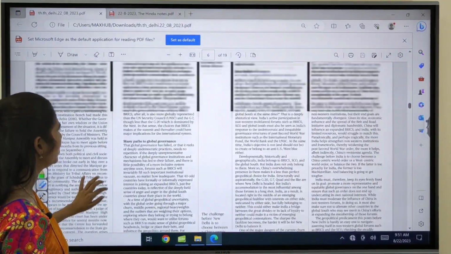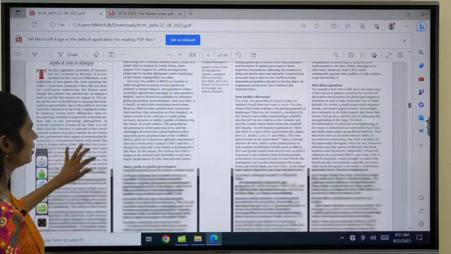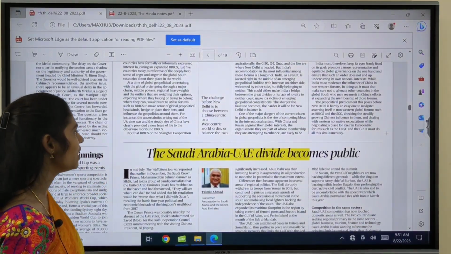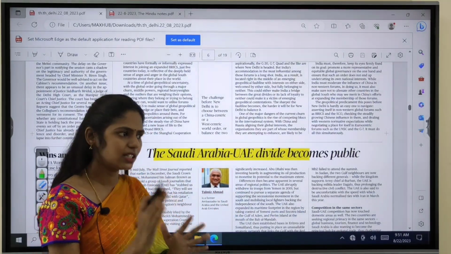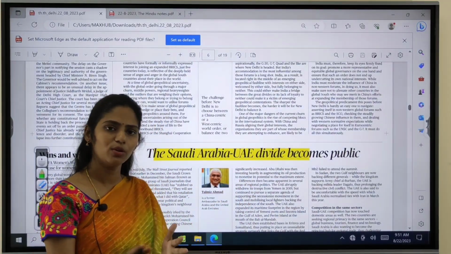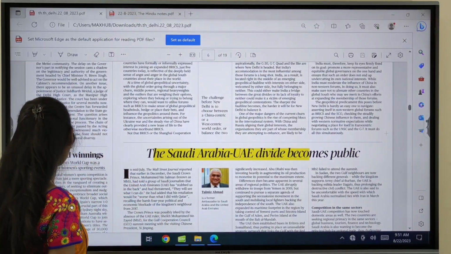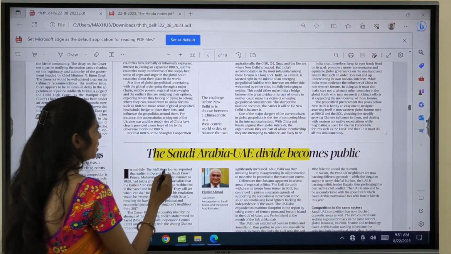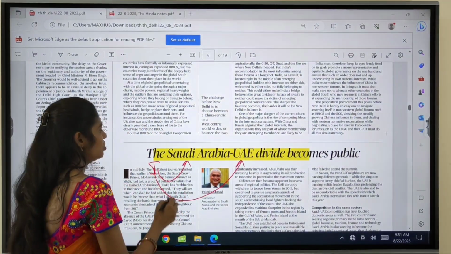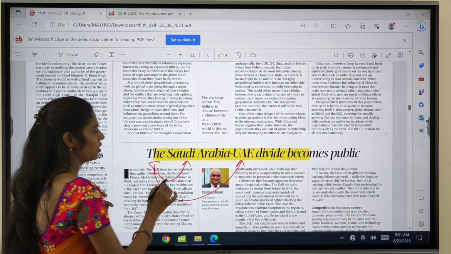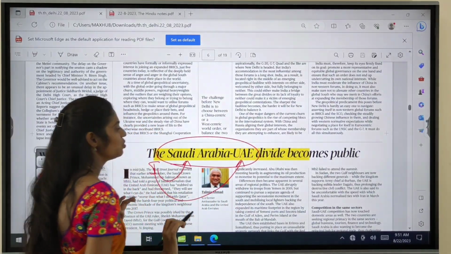And if you move forward, here you can see an article about Saudi Arabia and UAE. This article is about the relationship between Saudi Arabia and UAE. But in this context, what you have to read is India-Saudi relations and India-UAE relations. So we are not going to bother about what is happening between Saudi Arabia and UAE.